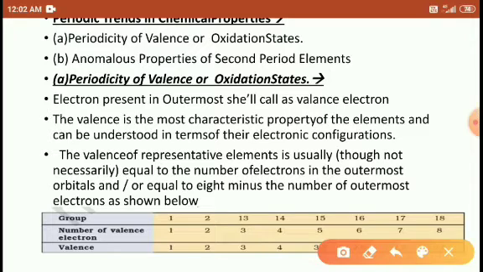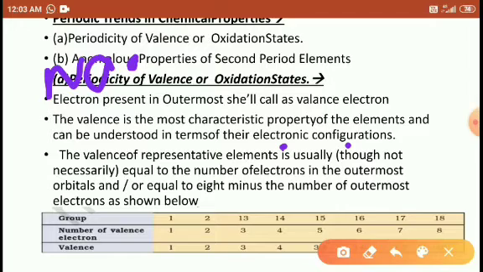For example, we are using sodium. The valence electron of sodium is 1. It means it has the ability to bond with one species. It has almost one valence electron, and that one electron is present here. So one electron being present is very useful to determine the electronic configuration.